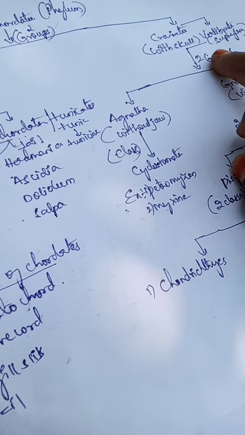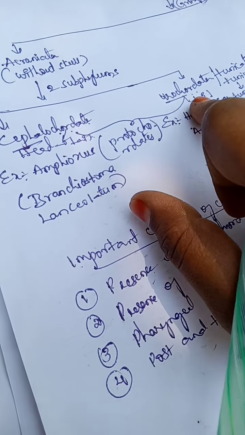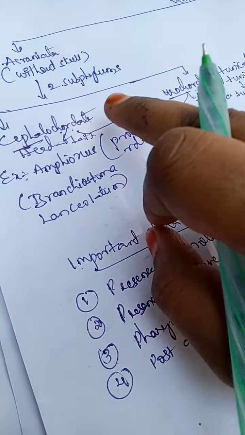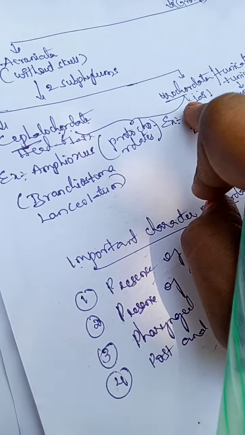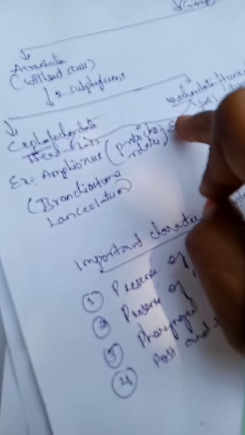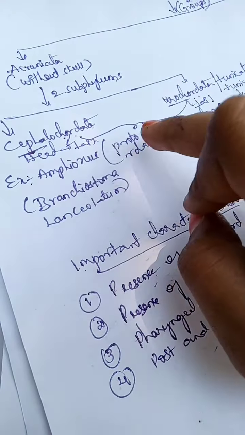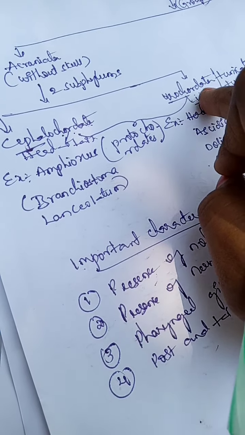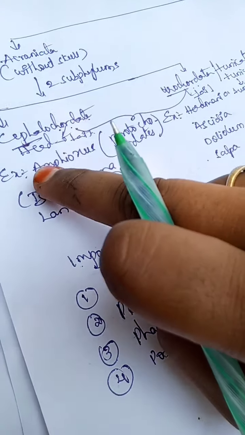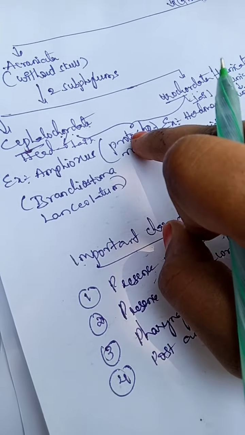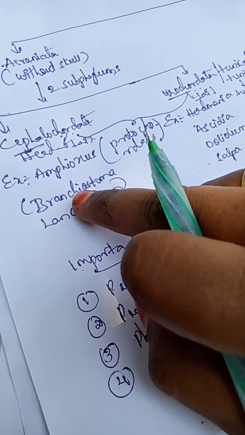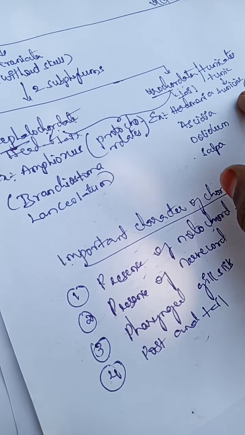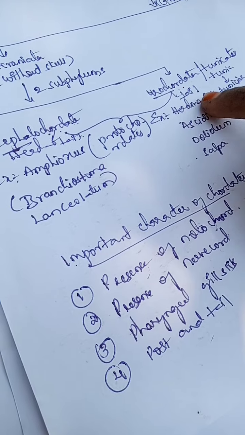I think you have understood. Cephalochordate means the cord is present from the head region to the tail region. What is urochordata? The cord arises only in the tail region. You have to remember this difference between cephalochordata and urochordata: the cord is in the tail region in urochordates, and from head to tail in cephalochordates. Examples: Amphioxus. For urochordates, the example is Herdmania, commonly called sea squirt.